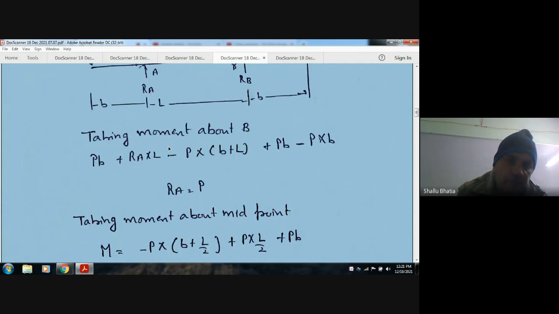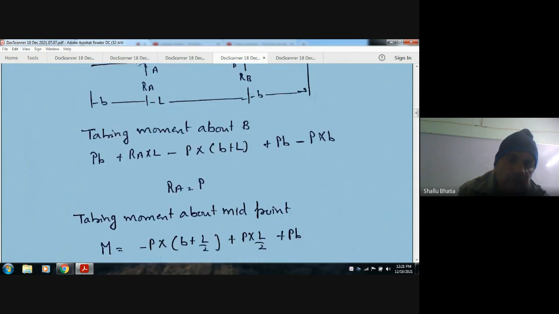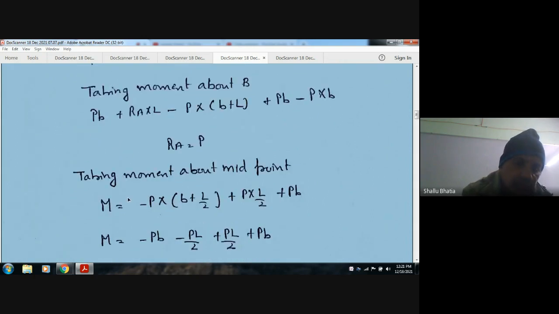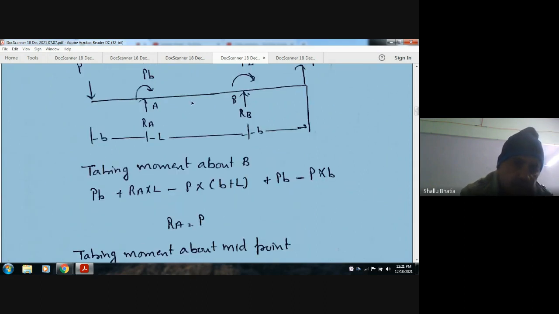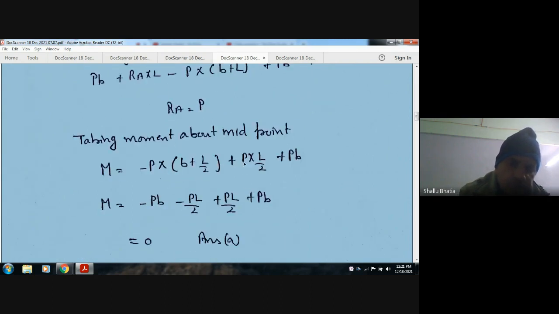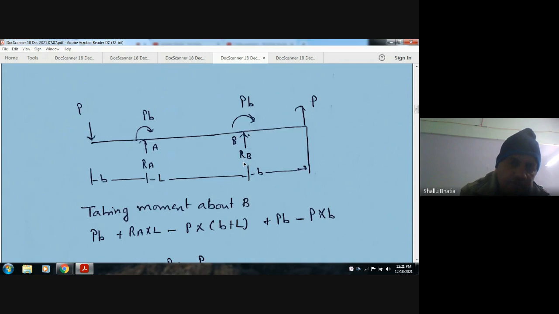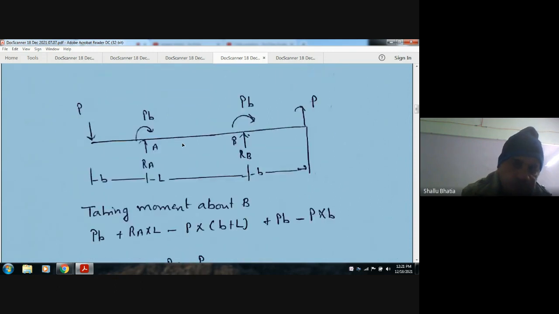But here we need to find out this, because we can find out moment from the leftward node only. So taking moment of midpoint, the distance of this P from the midpoint is B plus L by 2, and this is your P into L by 2, or this is your P into B. PB.